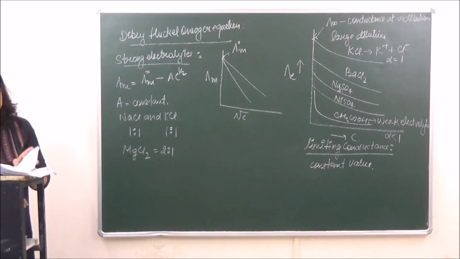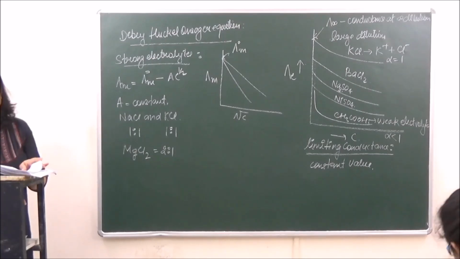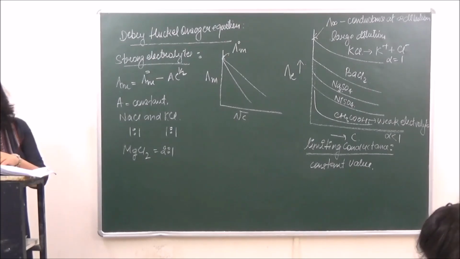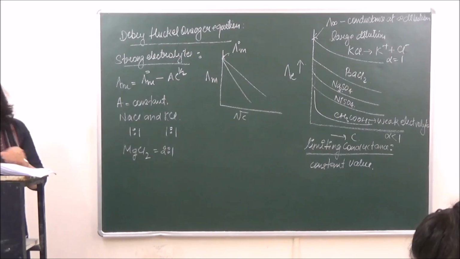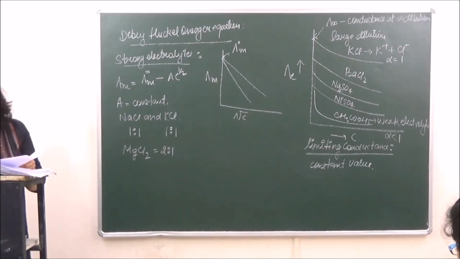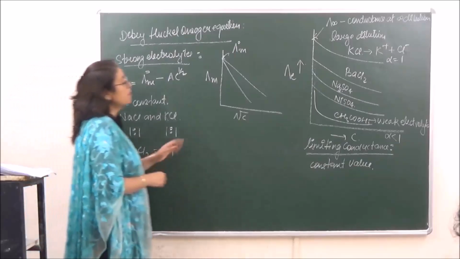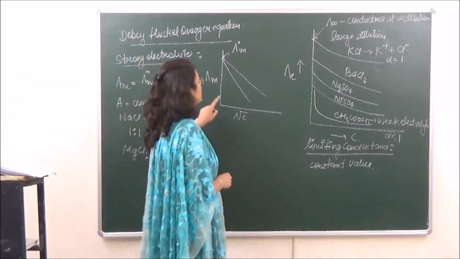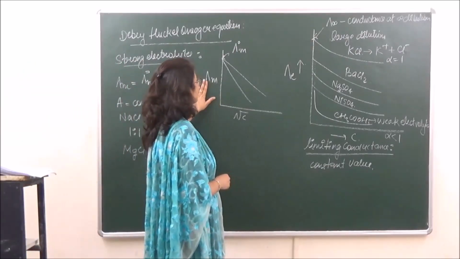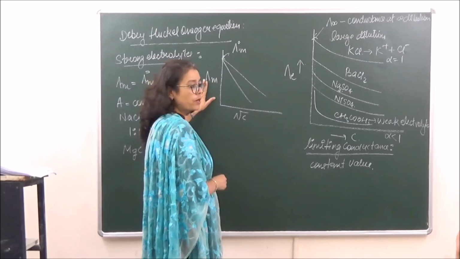Now we are talking of one more thing, the weak electrolytes. For weak electrolytes, there was a law which was given by Kohlrausch. Because from this graph, we can calculate the molar conductance by just plotting the graph for strong electrolytes.